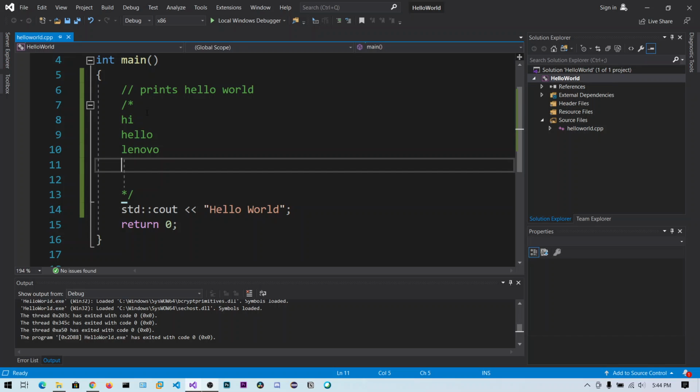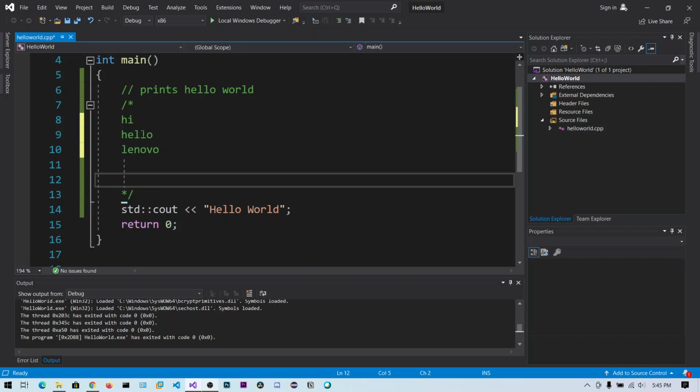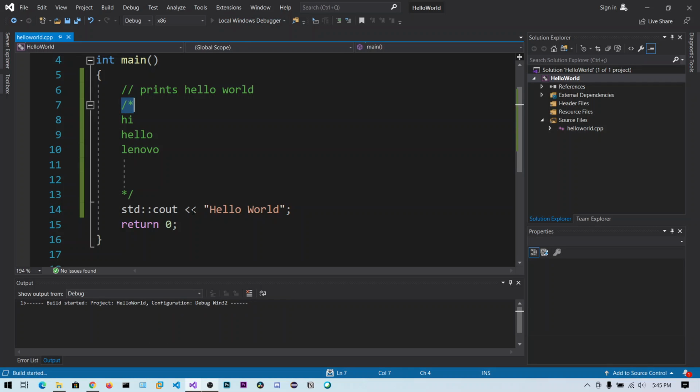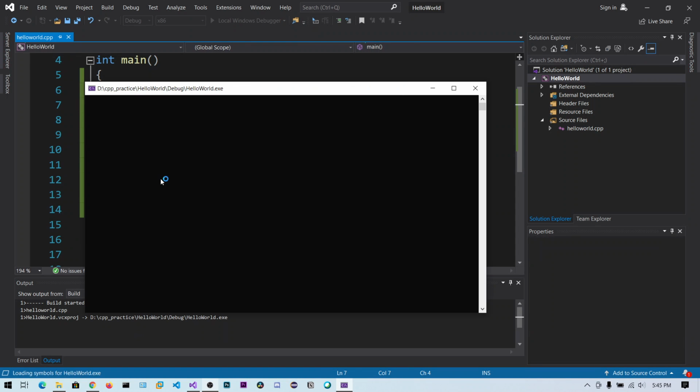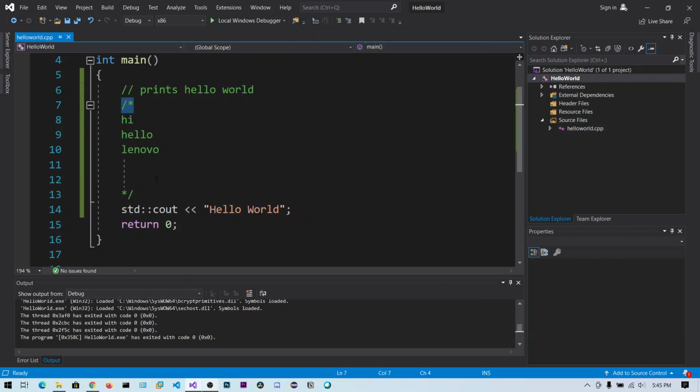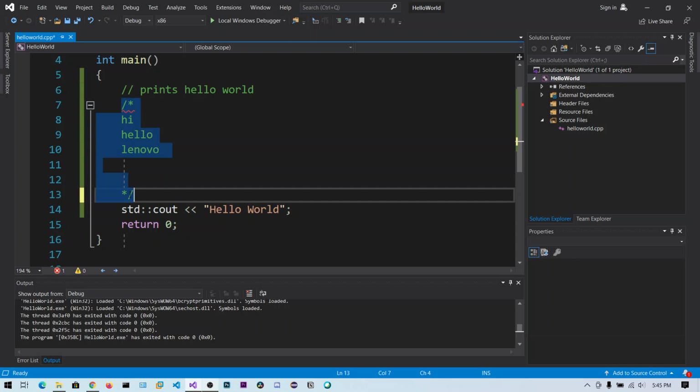If you have a function that contains so many lines, then you can put a multi-line paragraph comment with slash star and star slash. You can run this, and it still prints only hello world. Make sure that you have put the ending star and slash. If you delete it, you can see the whole code after the slash star will turn green. That is the comment. So be careful when writing multi-line comments.